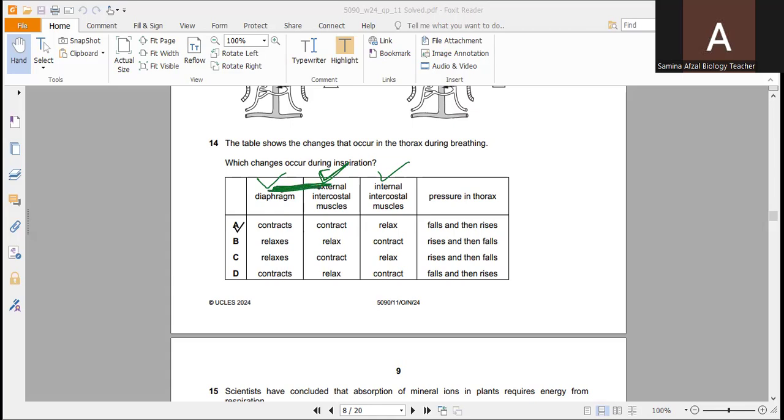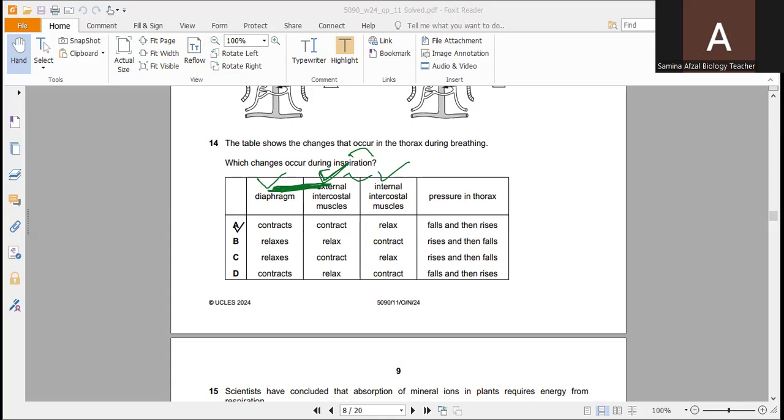Keep in mind, the internal intercostal muscles will relax at that time. Their movement will be opposite to the external intercostal muscles, but the external intercostal muscles and diaphragm will contract at the same time. So when the diaphragm contracts, external intercostal muscles contract, and internal intercostal muscles relax.